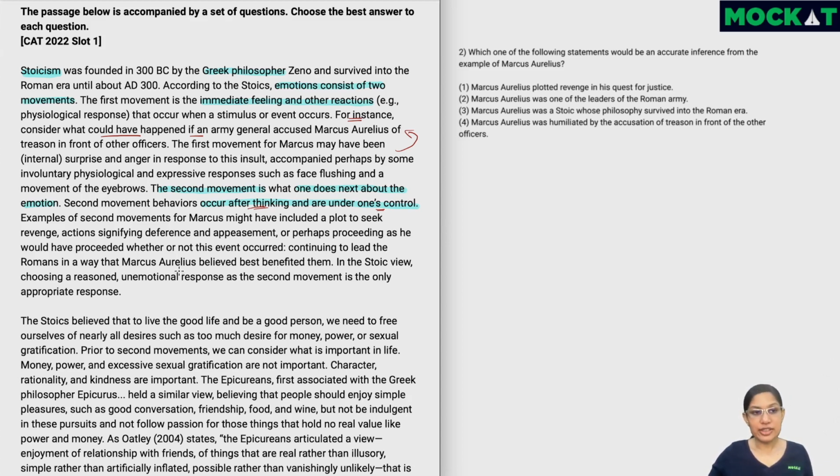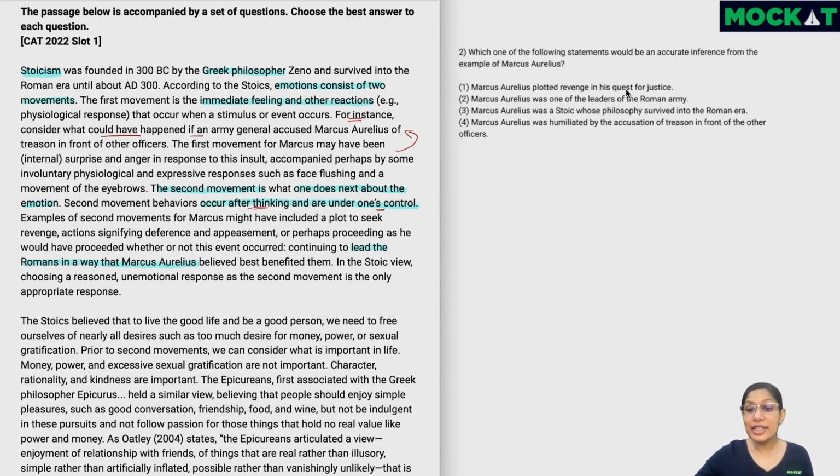So from all of this, one thing which we can infer is Marcus Aurelius is probably someone who is Stoic, who believes in Stoicism. Otherwise, why at all would this example be given? The second thing that we definitely know is that he is leading the Romans and he is connected to the army in some form. So let's say you are not sure who Marcus Aurelius is, it doesn't matter. From this, we can actually infer and answer the question. So let's look at the 4 options.